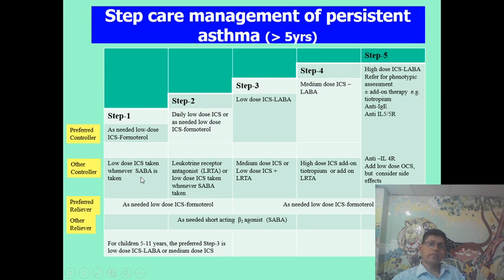Presently, this is recommended. Initially, only SABA was given. And then the subsequent dose of inhaled corticosteroid is increased, step 2, step 3, step 4, step 5. And other options are leukotriene receptor antagonist and other medications.